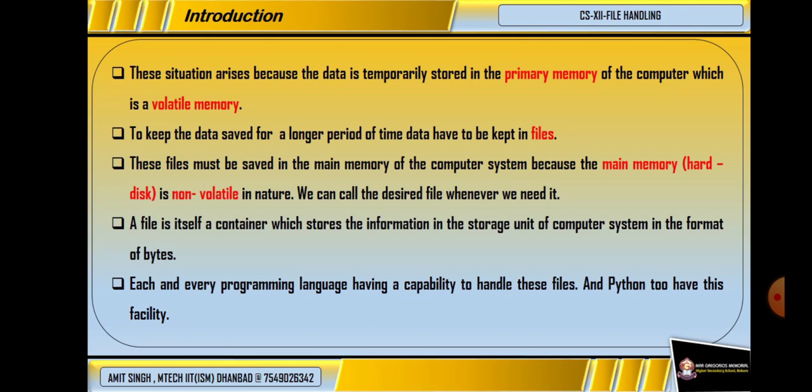So there is a rise in need of a data file. A data file is stored in the secondary memory of a computer system, which is non-volatile in nature. We will keep a program or data or any file in the secondary memory which can be used in further time. Not only Python, every programming language like C, C++, Java is competent enough to work with or handle any file.